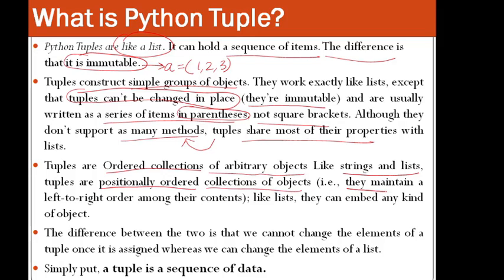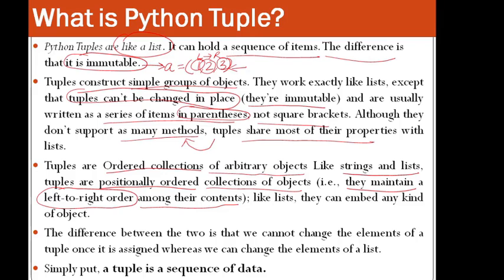They maintain a left to right order among their contents. So here you can see the example. This is left to right. So it means this is the first element, this is the second element, this is your first element, this is your second element, this is your third element. So this is how the order is there in the elements.